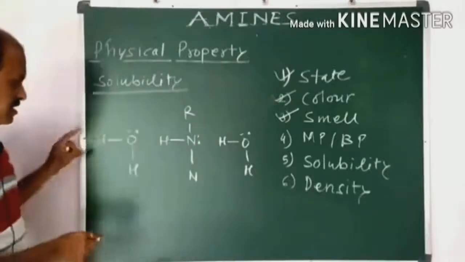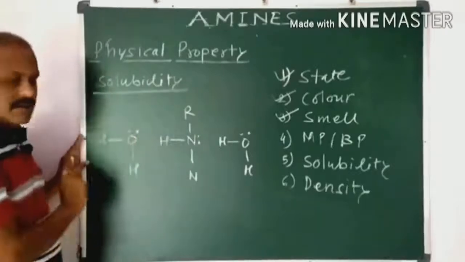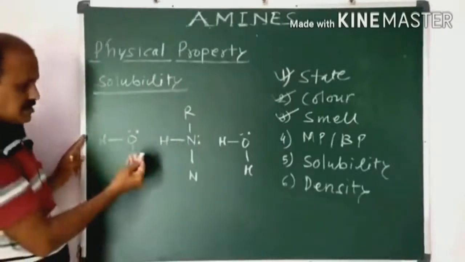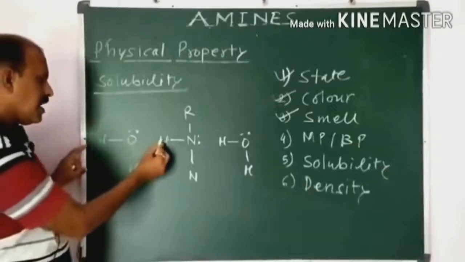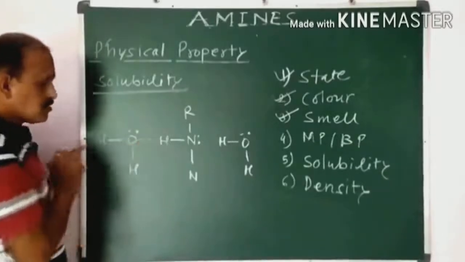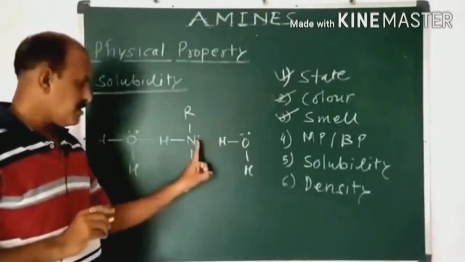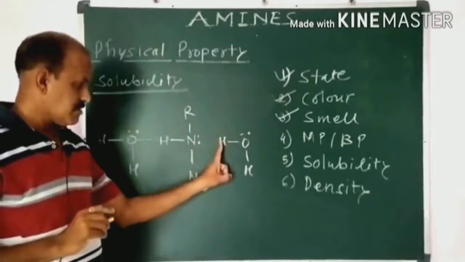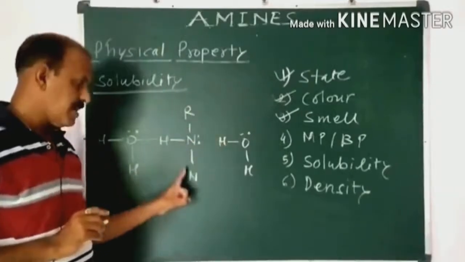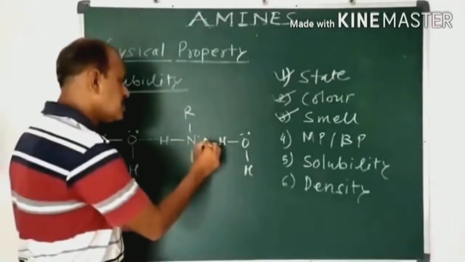Now observe a water molecule and a primary amine. There is a bond between the hydrogen and oxygen, just like this. This is the hydrogen bond, no doubt. Also, there is a bond between the nitrogen of the amine and the hydrogen of the water molecule.